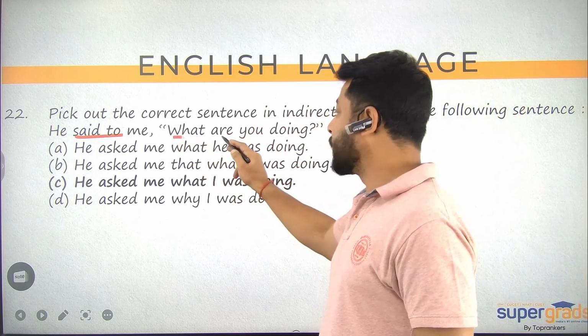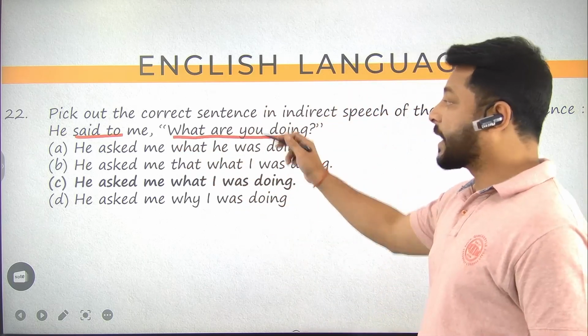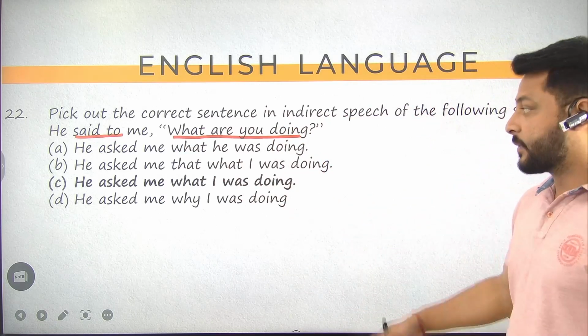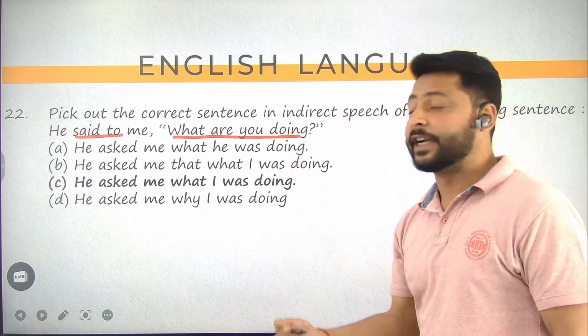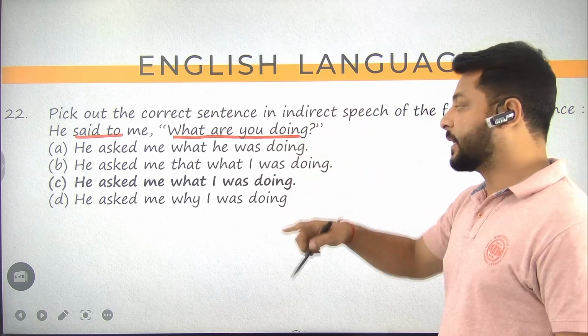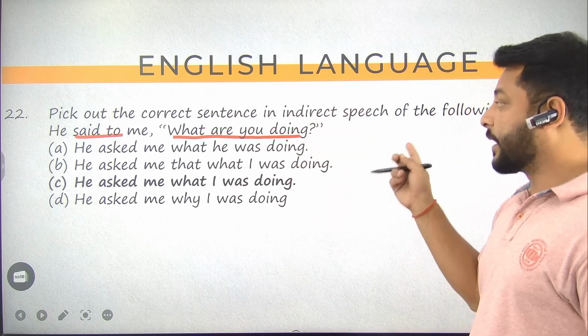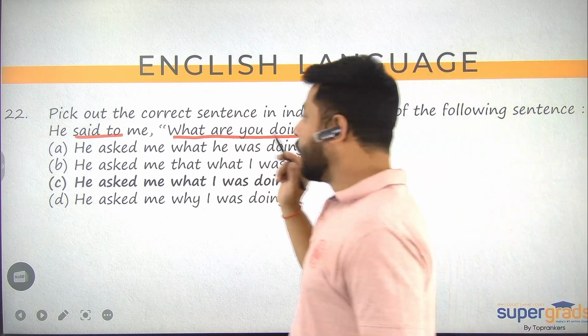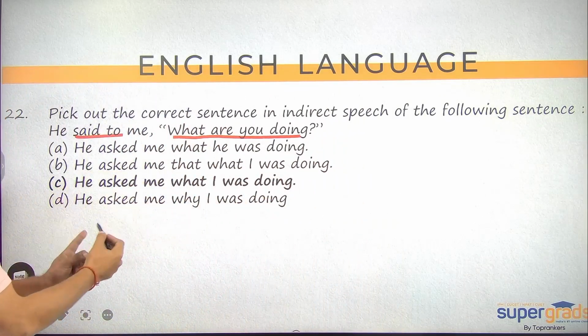Reported speech is this one, जो कि inverted commas में लिखा है. What are you doing is present continuous. Present continuous से if you will change it, we will have to change it in past continuous. Past continuous अलग हो जाएगा, है ना. What are you doing? So देखो, he asked me, this is correct.